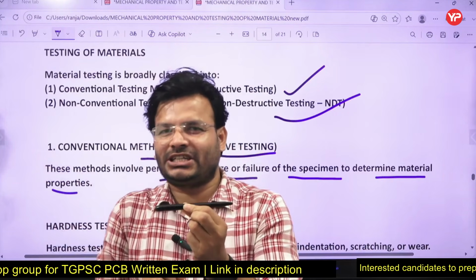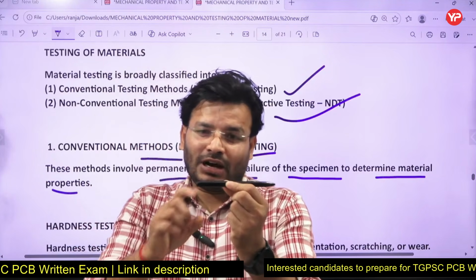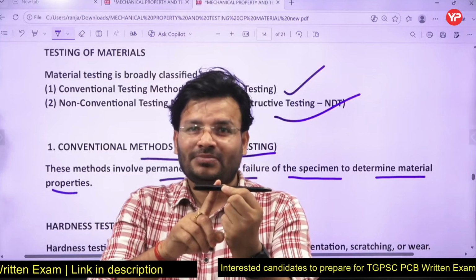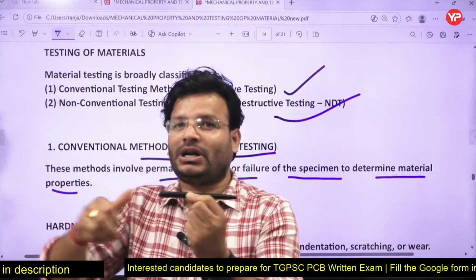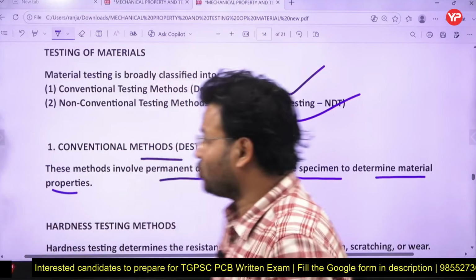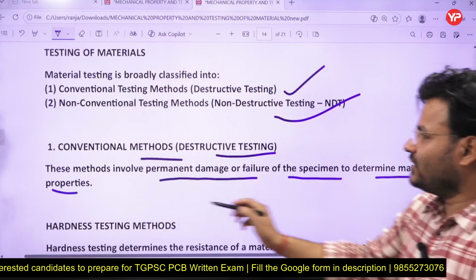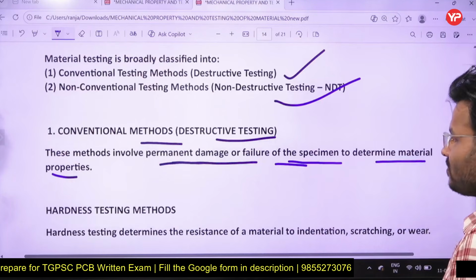That is the meaning of destructive testing. If you talk about NDT, in NDT you have performed the test on that specimen. After the application of that test, you can use that specimen for another application also. It is not going to be destroyed, but in destructive testing it will be destroyed totally. So here we can say this method involves the permanent damage or failure of the specimen to determine the material property.